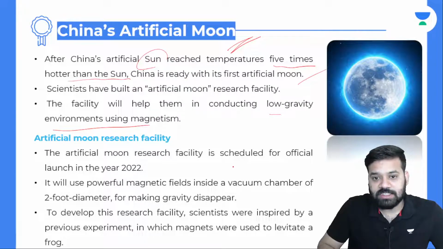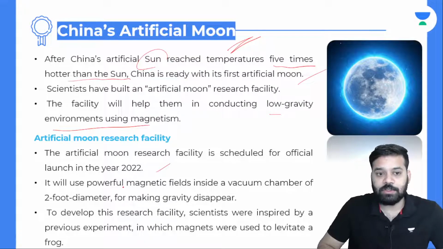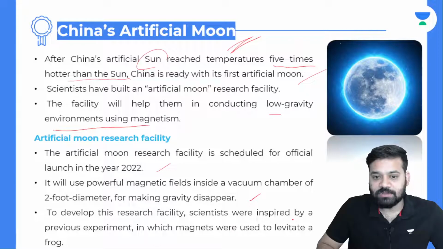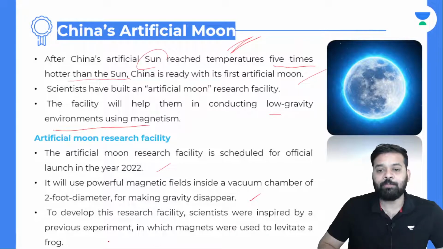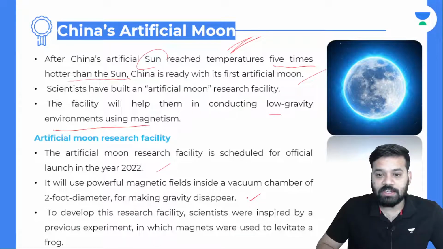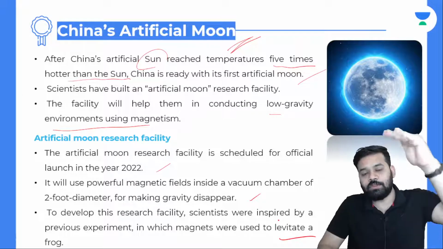The Artificial Moon Research Facility is scheduled for official launch in the year 2022. It will use a powerful magnetic field inside a vacuum chamber of 2 foot diameter for making gravity disappear. To develop this research facility, scientists were inspired by a previous experiment in which magnets were used to levitate a frog. Levitate means to float without gravity.